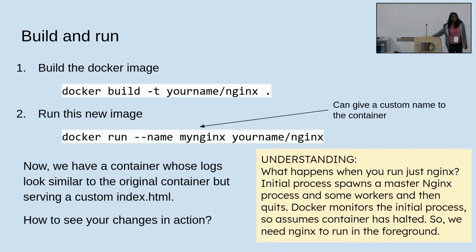So -t is tag. You specify a name for your image using this, including the version you can specify in this. So -t, you can give anything you want here. You can put your name/Nginx, or you can put anything here. It will build the image with this name.